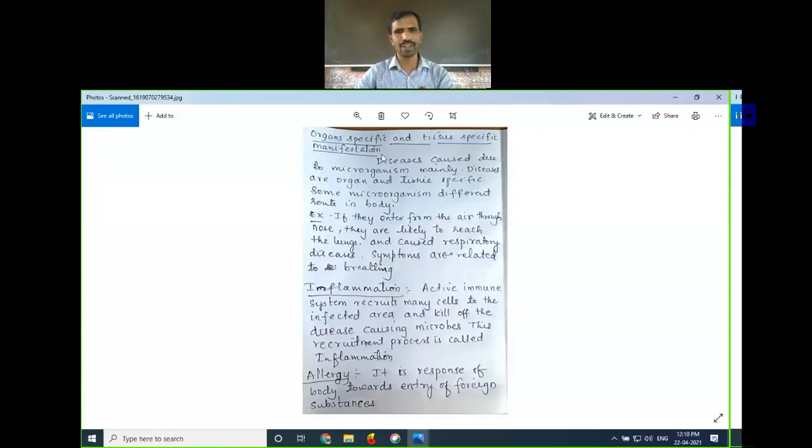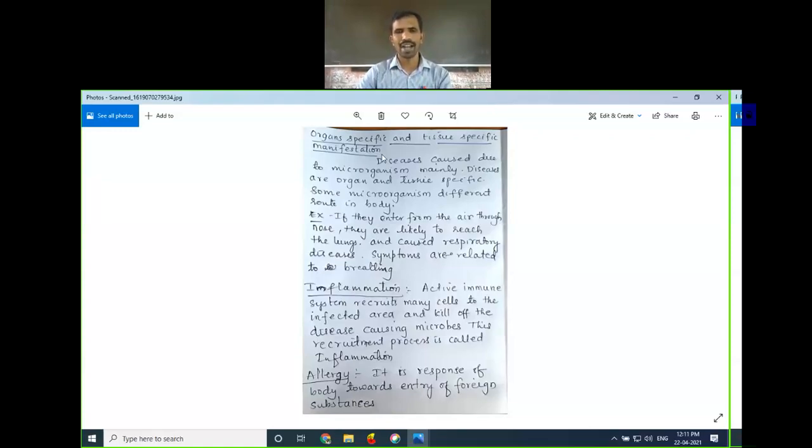What do you mean by inflammation? When the microorganism enters our body, there are certain types of white blood cells called lymphocytes, T lymphocytes and B lymphocytes. The work of these lymphocytes is to identify the foreign material or microorganism that enters our body.